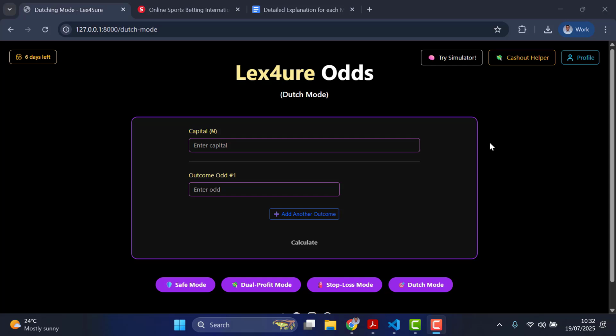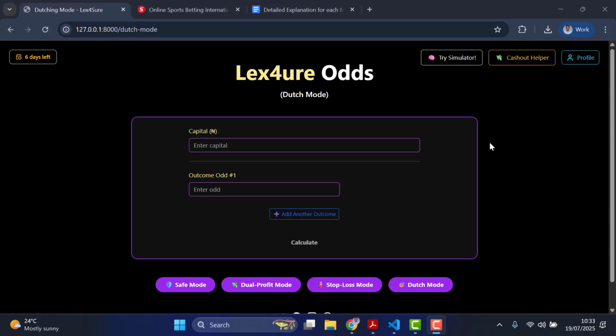In some way, what it's trying to say is that, let's say for example you want to bet on two odds. This is not even about low or high or whatever, just two odds, regardless of how it is. Now you want that if any of them should win, you want to see the exact same profit from either of them. You get that explanation? Now, another plus for this Dutch mode is that so far we'll be doing two odds only, but you can also bet on more than two, multiple odds.